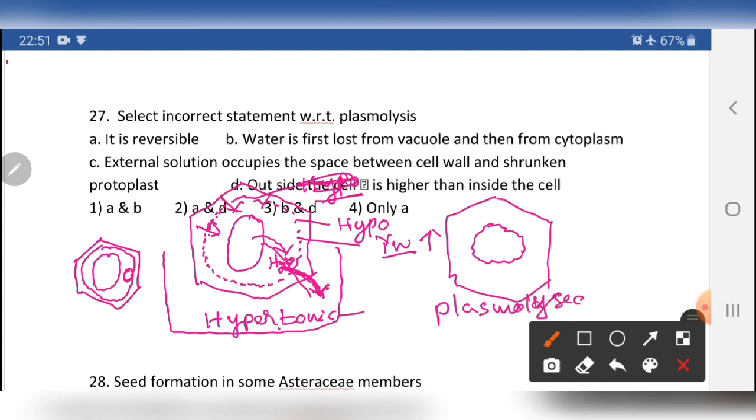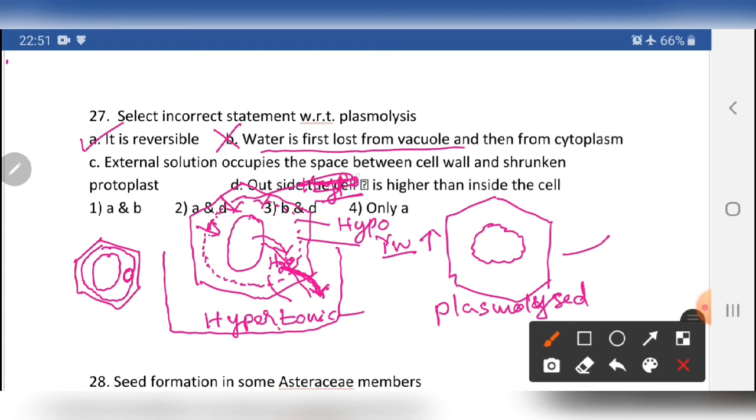Plasmolyzed cell: when you place a plasmolyzed cell in a hypotonic medium, it comes back to the deplasmolyzed state. That is the second part, but our concept is what is plasmolysis? It is reversible, yes. When you place the same cell in the hypotonic medium, it comes back to the normal state, so it is a reversible character. Water is first lost from the vacuole and then from the cytoplasm. No, water is first lost from the cytoplasm and then from the vacuole. So this statement is wrong.